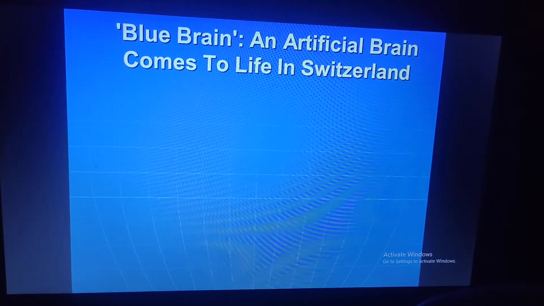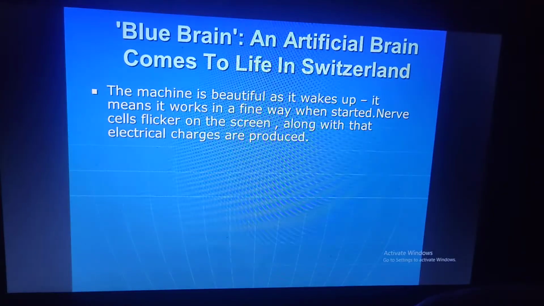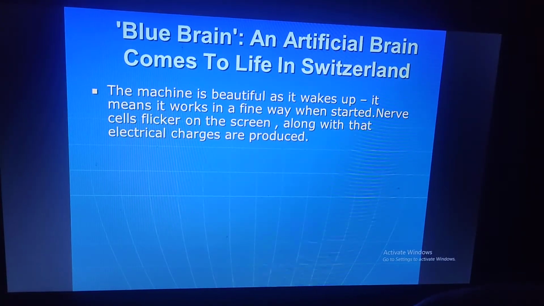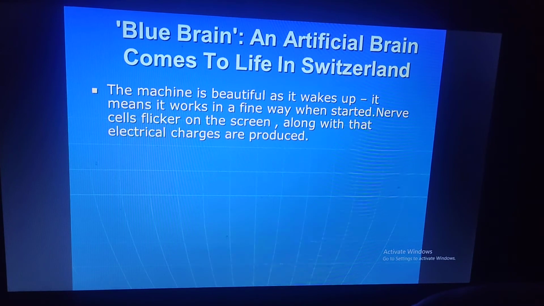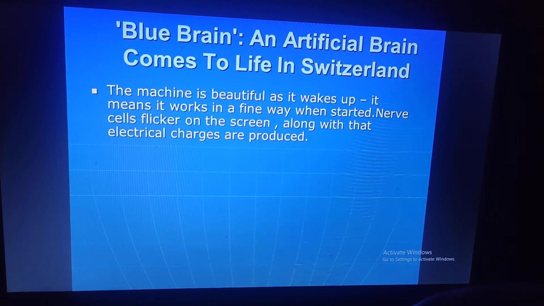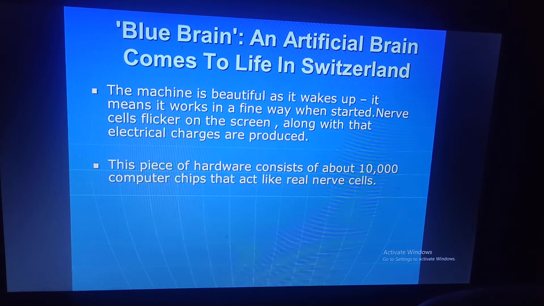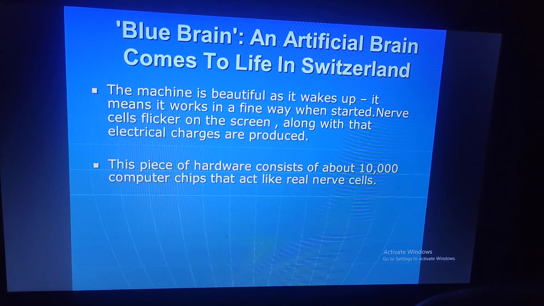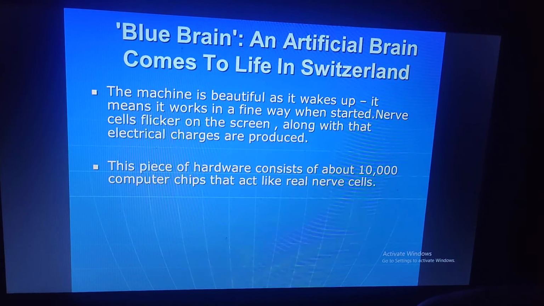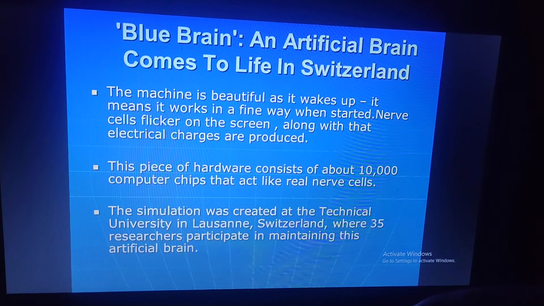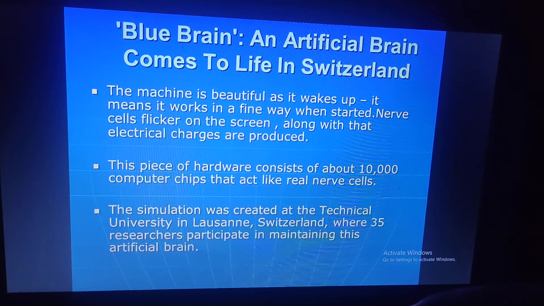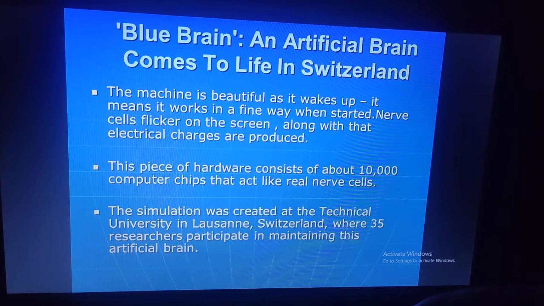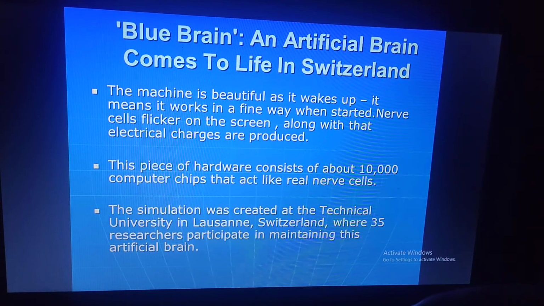Blue Brain comes to life in Switzerland. The machine is beautiful as it wakes up. It means it works fine when started. Nerve cells flicker on the screen, and electrical charges are produced. These pieces of hardware consist of about 10,000 computer chips that act like real nerve cells. The simulation was created at the Technical University in Lausanne, Switzerland, where 35 researchers participated in manipulating this artificial brain.